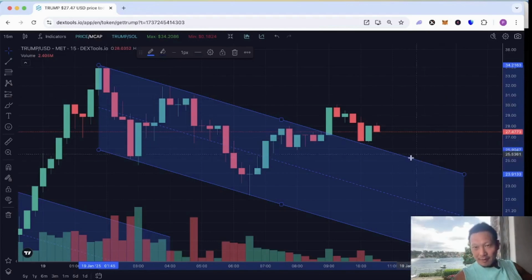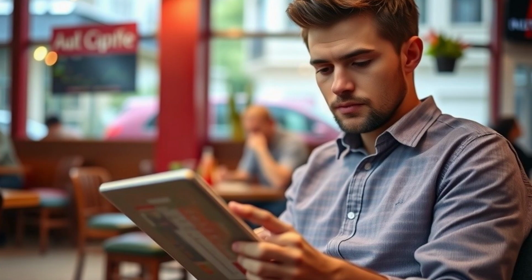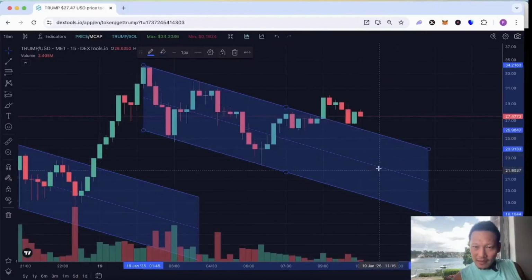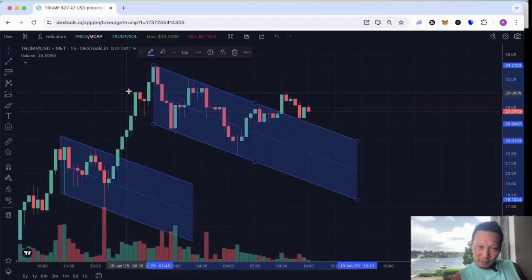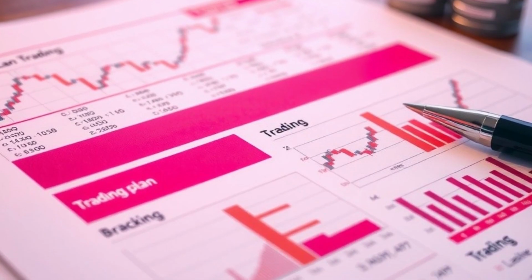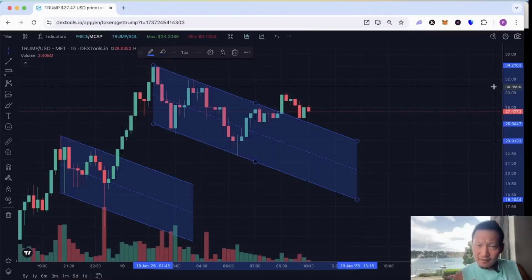If that happened, some people want to use more or less leverage. That's up to them. Just be careful. It could even come back into the channel, be a fake out, do a cup and handle, which is something like this, right? Like this, and boom, and go again. That's entirely possible as well.